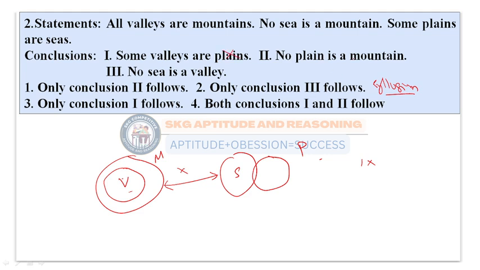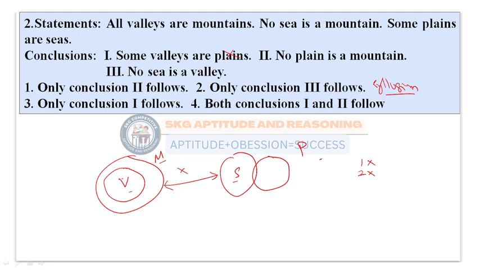Next, no plain is a mountain. So we need to check the no relation between plain and mountain. But here the no relation is present only for mountain and seas. So the second conclusion is also wrong. Why? Because there is no relation between them. Without knowing the relation, how can I say there is no relation between plain and mountain? So the second conclusion is also wrong.